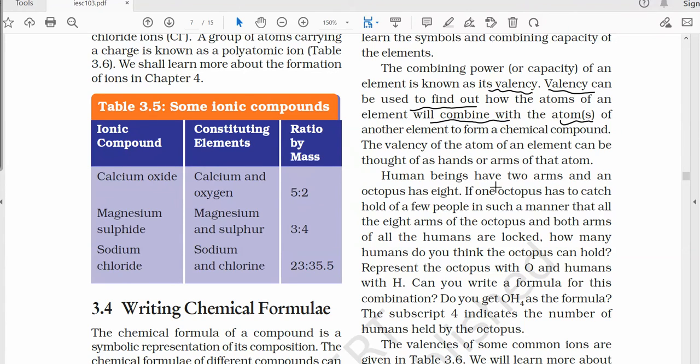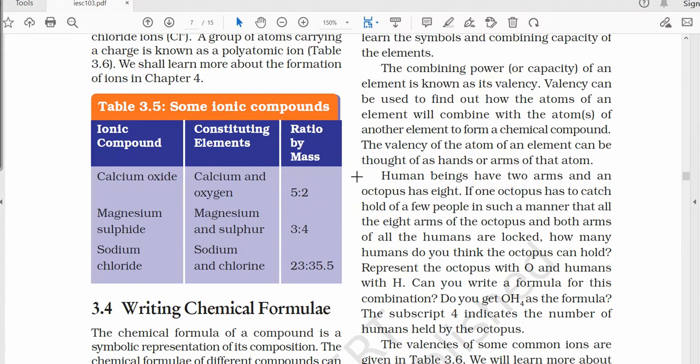As we know, human beings have two arms, while an octopus has 8 arms. If one octopus has to hold a few people in such a manner that all 8 arms of the octopus and both arms of the humans are locked, how many humans can the octopus hold? For each human, 2 hands are required and the octopus has 8, so 8 divided by 2 means 4 persons can be held by a single octopus. Like that, when a combination of two different atoms is made, the valencies play a very important role.